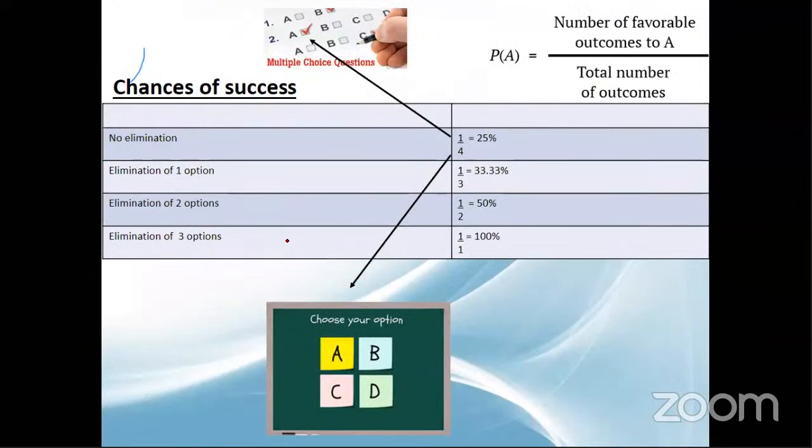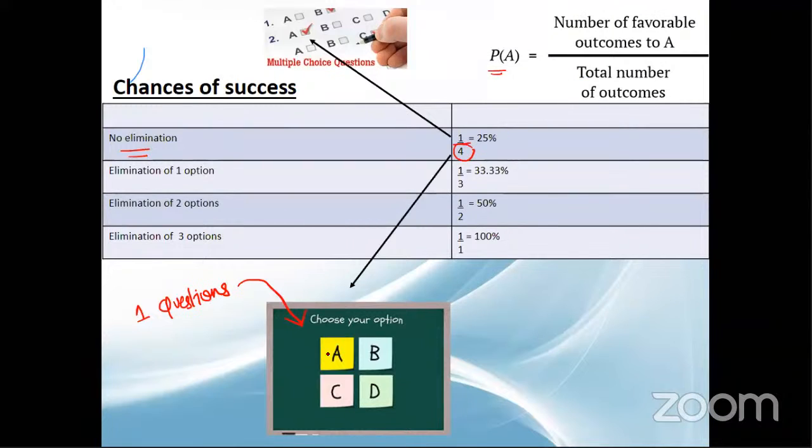Now I have written here the formula for probability. It is number of favorable outcomes divided by total number of outcomes. In one question, we all know there are four options. So here, total number of outcomes is four. If we do not use the rule of elimination, in the denominator I have written four.